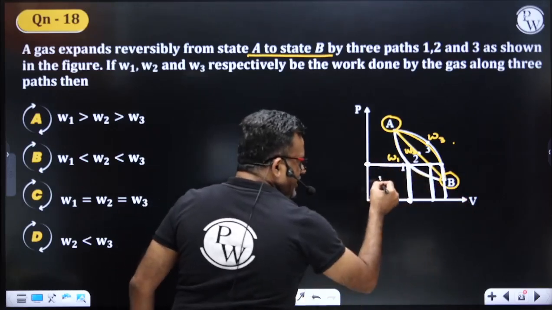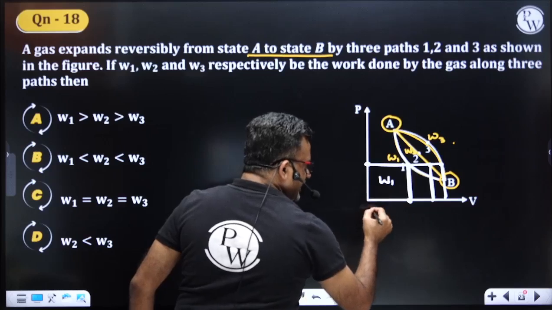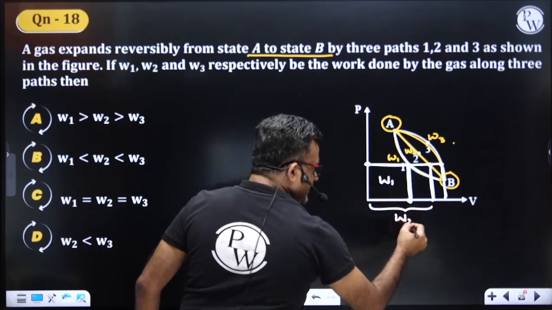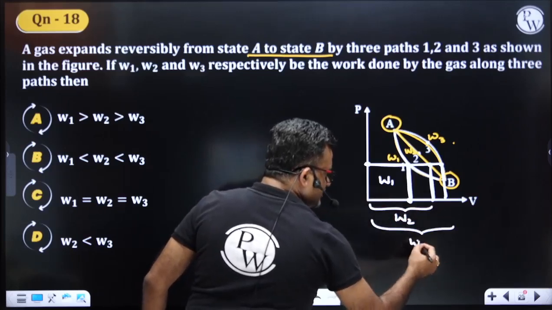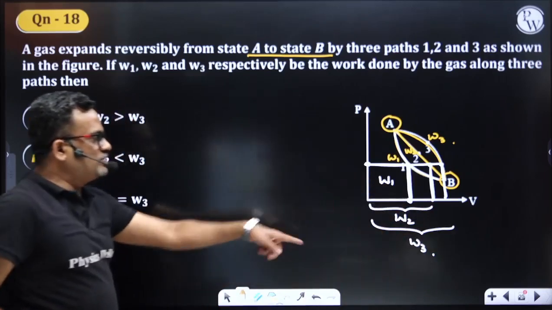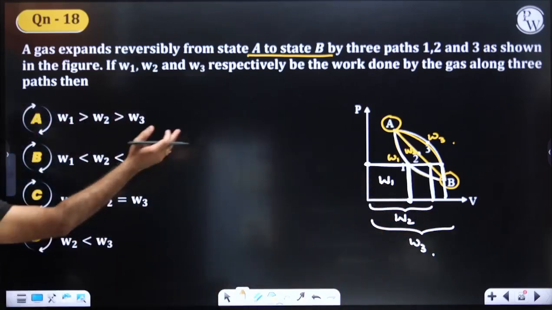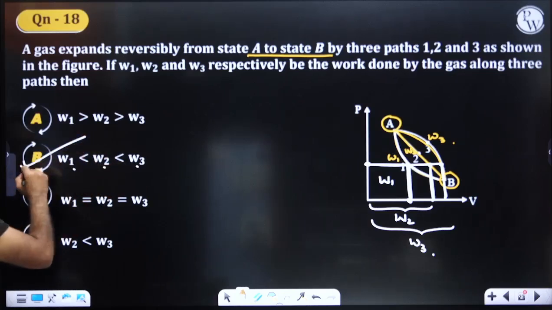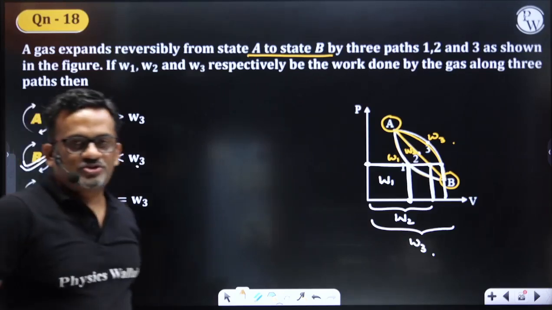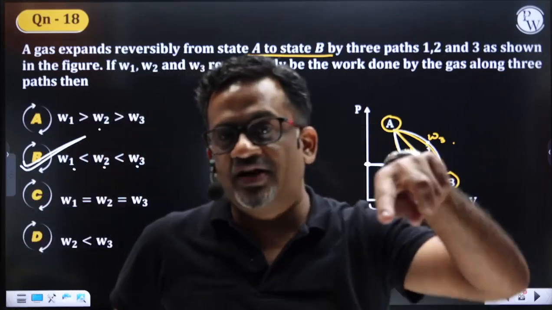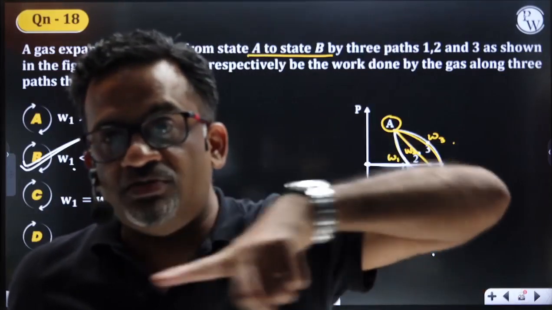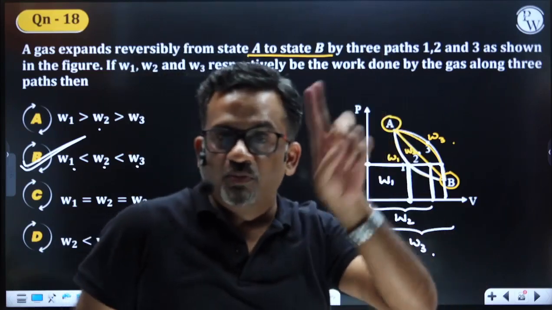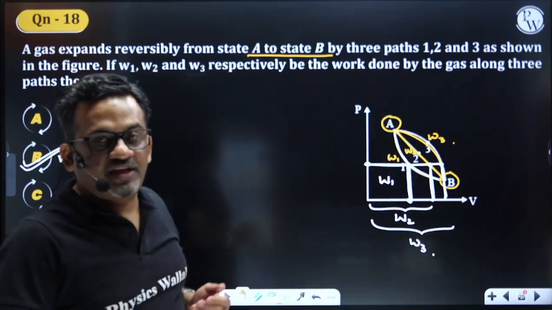So this is the work done for the first one, this is the work done for the second one, and this is the work done for the third one. Automatically W3 is greater than W2 is greater than W1. Is that clear, students? The area under the respective curves drawn, pressure versus volume, would give you pressure volume work or work of expansion of the gas.